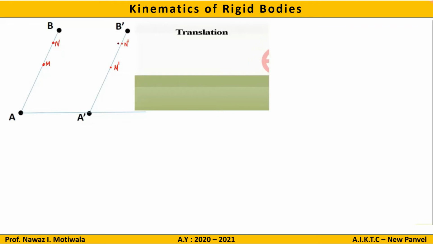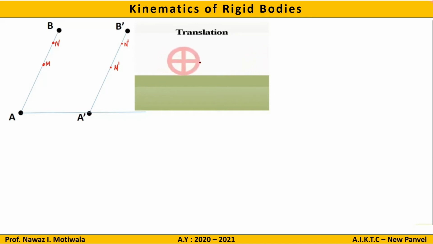So this is an example which you can see of translation motion. You can see that there is a wheel which is just slipping on a horizontal surface, and you can see now that each and every point on this wheel is moving with the same velocity. So what we learned is that in translation motion, the linear velocity of all the points on the link or on the body remains the same. That is the conclusion which we draw from this kind of motion.